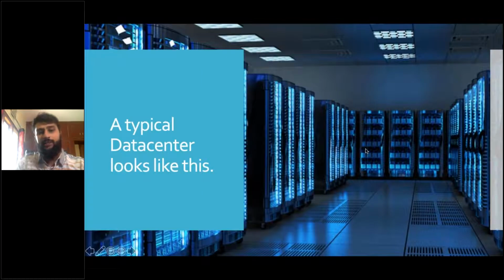Now, this is what a typical data center would look like. You see all these blue objects, right? This whole thing is called an array. We'll come to what that is again. And a fun fact is that a data center is maintained at a lower temperature all the time. This is just a hypothetical situation, by the way. Assume the data center is in the middle of the desert, which is not possible. I'm just saying it as an example.